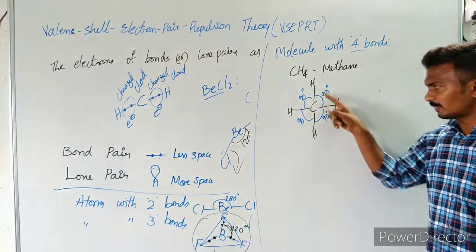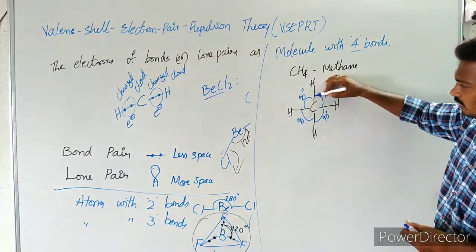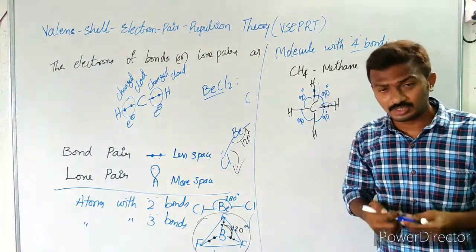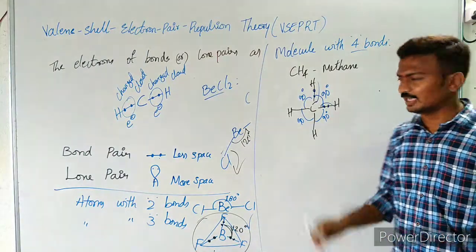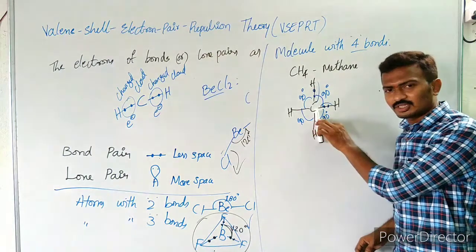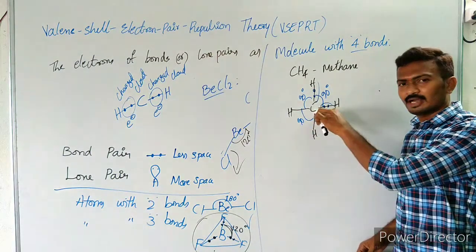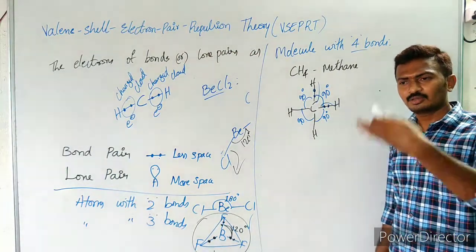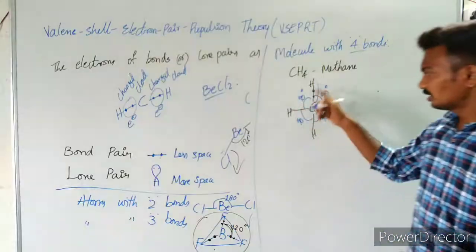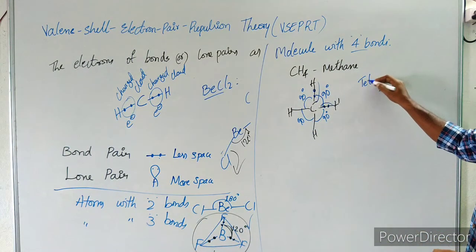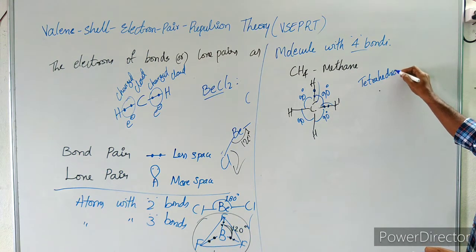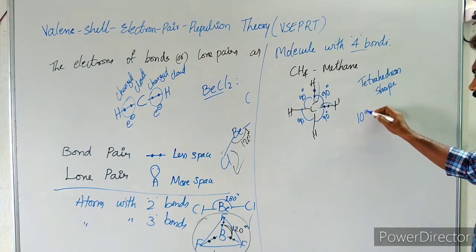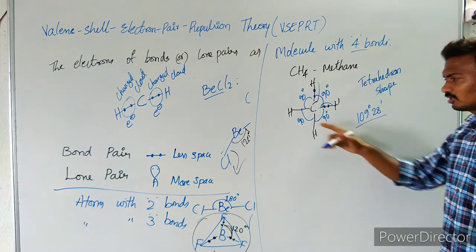But in order to minimize this repulsion, even though they are with 90 degrees, there will definitely be repulsion. There is a chance to minimize that repulsion. What is the chance? Going away from the plane. This hydrogen atom, instead of staying in plane, can move away from the plane, so that it can increase the bond angle from 90 degrees to a further higher bond angle. This CH4 is going to have a tetrahedron shape with an angle of 109 degrees 28 minutes between these.